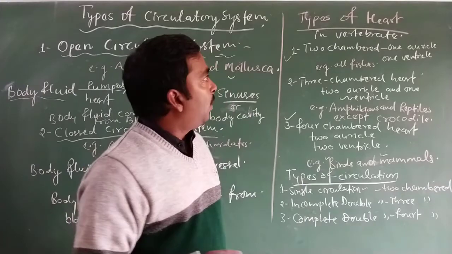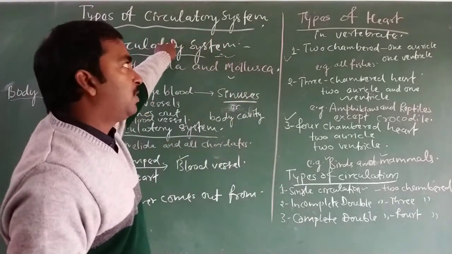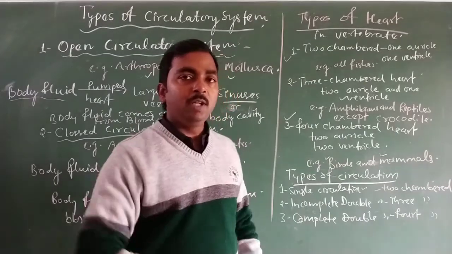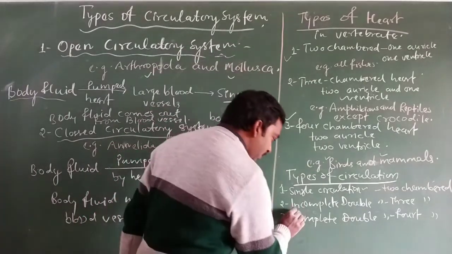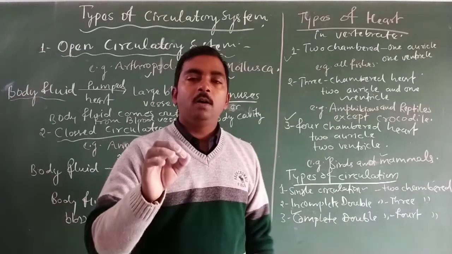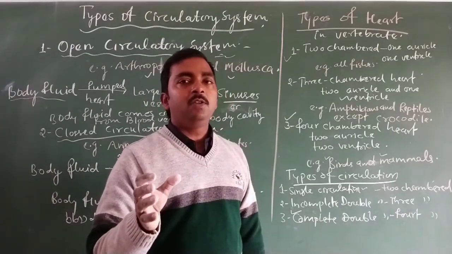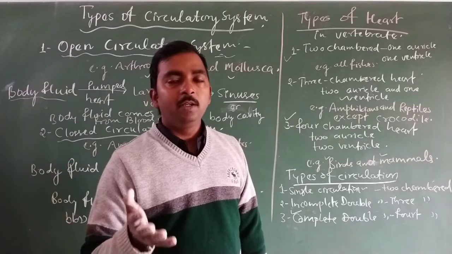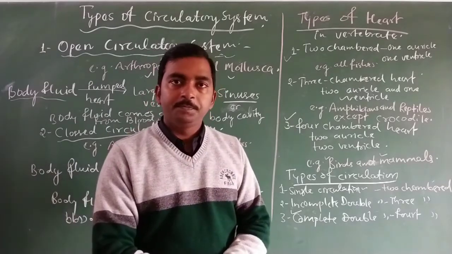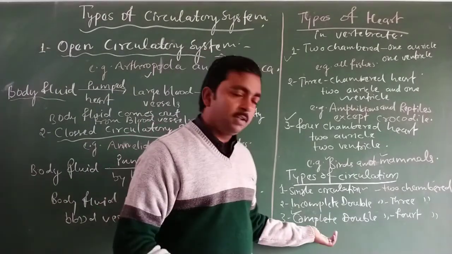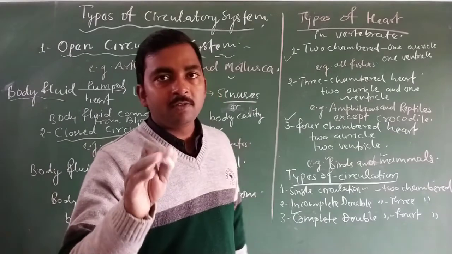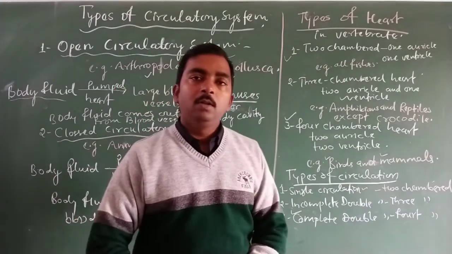So this is all about the types of circulatory system, types of heart and types of circulation. In the next video lecture we will discuss the complete double circulation. This chapter is part of human physiology, and in humans there is a complete double circulation. So we will discuss in detail the complete double circulation in the case of the four-chambered heart, or in our body.